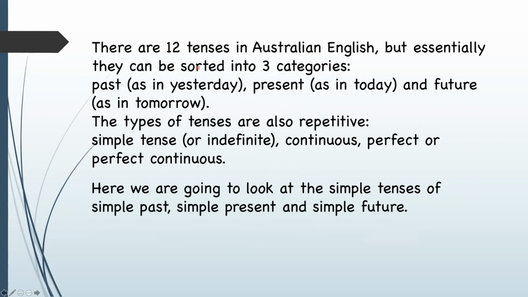There are 12 tenses in Australian English. But essentially they can be sorted into 3 categories: past, as in yesterday, present, as in today, and future, as in tomorrow. The types of tenses are also repetitive: simple tense or indefinite, continuous, perfect, or perfect continuous. Here we're going to look at the simple tenses of simple past, simple present, and simple future.